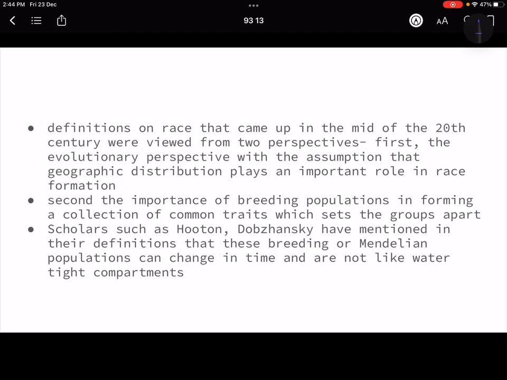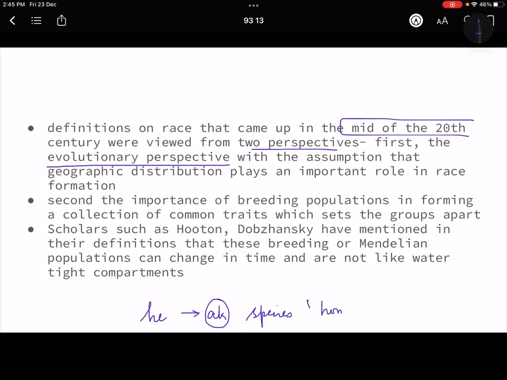If we have to define race, this concept of race came around the mid 20th century, and it was viewed from two perspectives. The first one was the evolutionary perspective. We were studying about human evolution from the animal kingdom, how different species evolved, how the homo concept came in.